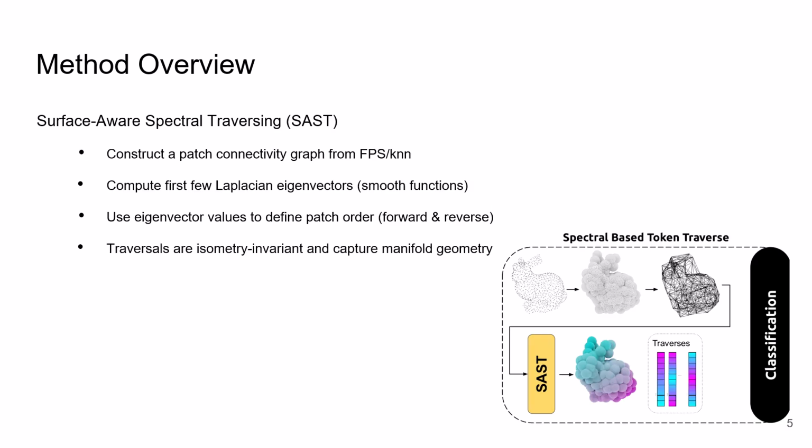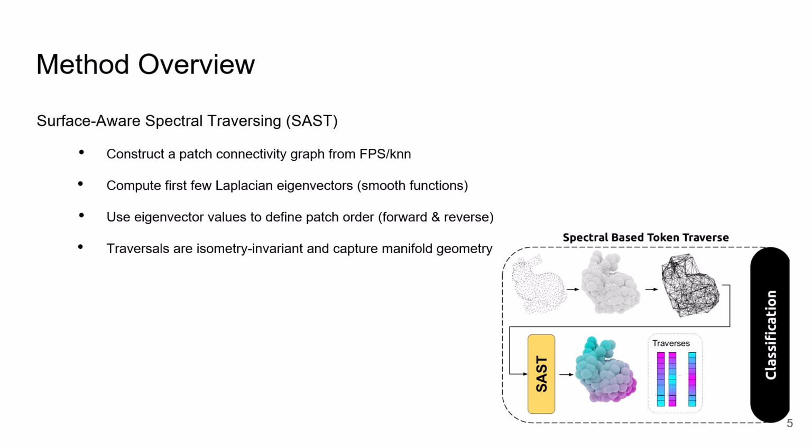Our first strategy is SAS, which defines a surface-aware token traversal using a spectral graph analysis. We start by constructing a patch connectivity graph using farthest point sampling and k-nearest neighbors. Then we compute the first few non-constant Laplacian eigenvectors. This acts as smooth functions over the surface. Using these eigenvectors, we define a patch order for both forward and reverse traversal. As shown in the figure, this spectral ordering is invariant to isometric transformation and captures the manifold geometry more effectively